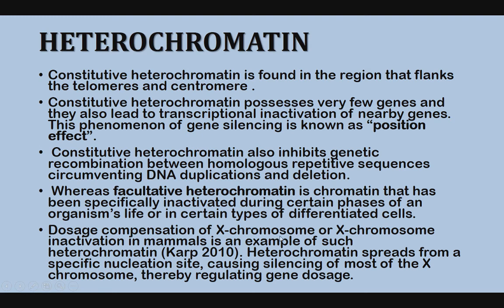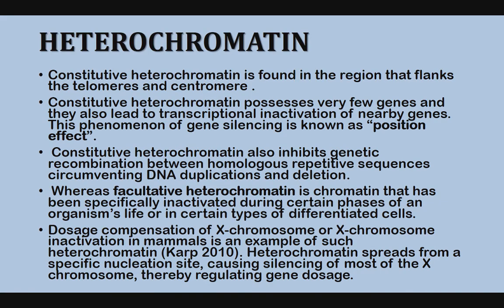Dosage compensation of the X chromosome, or X chromosome inactivation in mammals, is an example of such heterochromatin. That is, heterochromatin spreads from a specific nucleation site, causing silencing of most of the X chromosome, thereby regulating gene dosage.